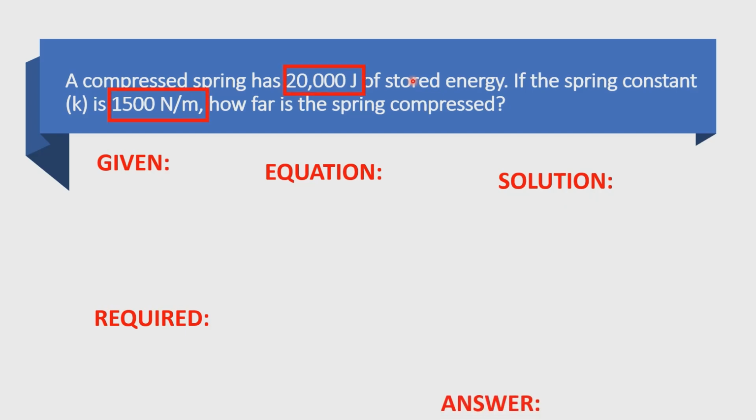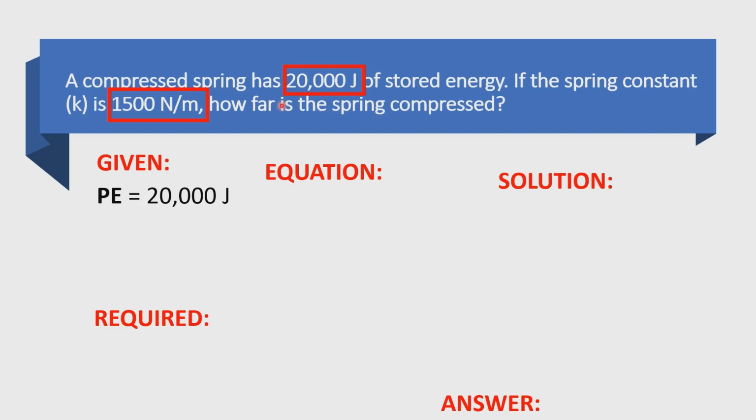For our given in the problem, we have 20,000 joules. So just write it down here, 20,000 joules. And another, we have 1,500 Newton meters. So that is the unit of the K. So in this problem, mga anak, hindi ito potential energy. So as you can see, we have an elastic material, that is the spring.